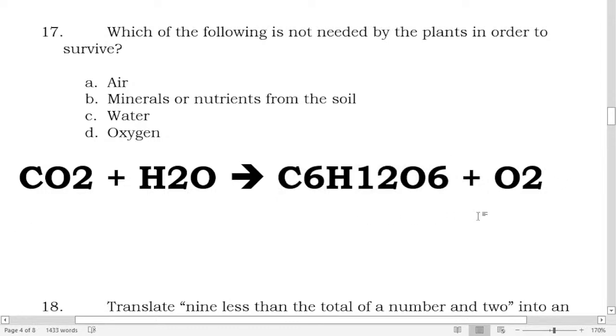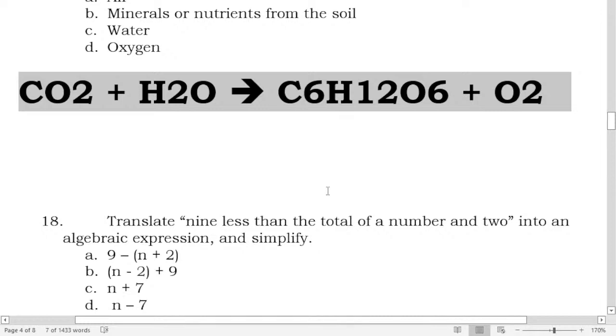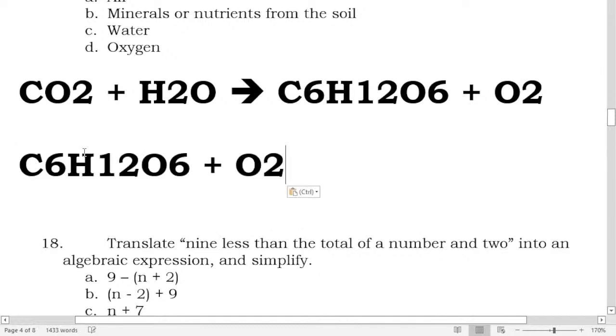Plants, they don't need oxygen in order for them to survive because that's what they make. So there you go. Is that okay? Is that clear? This is the photosynthesis. This is the photosynthesis equation that I was talking about earlier.